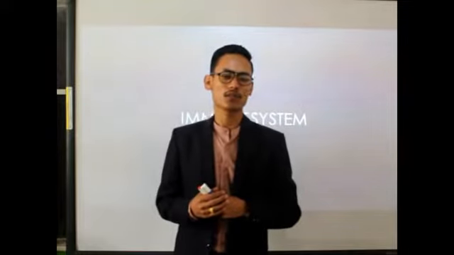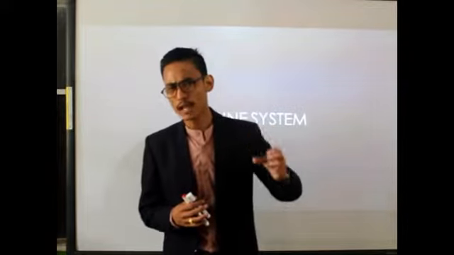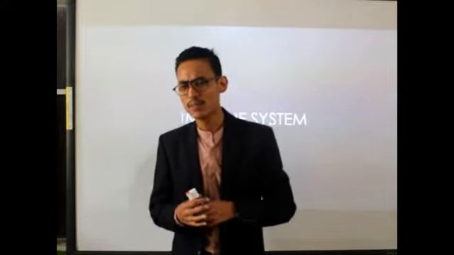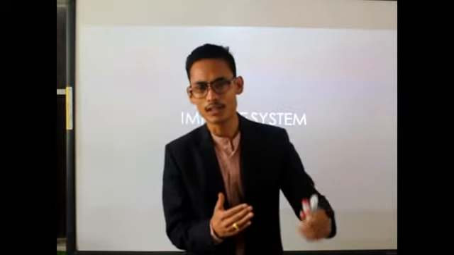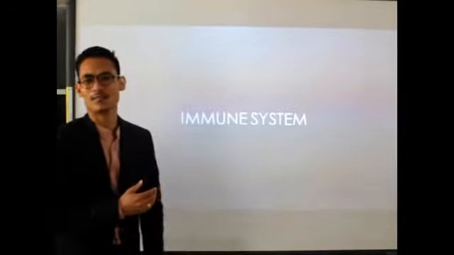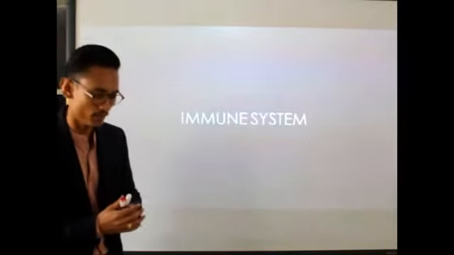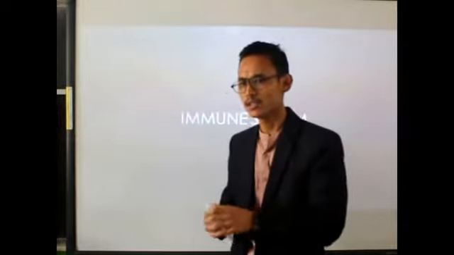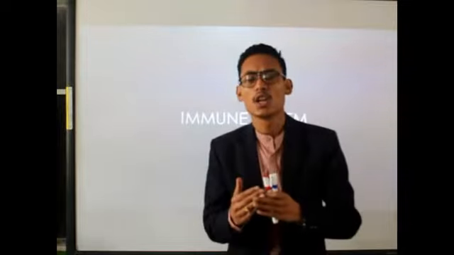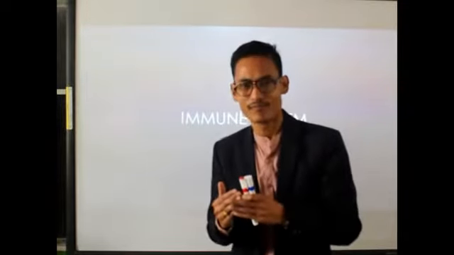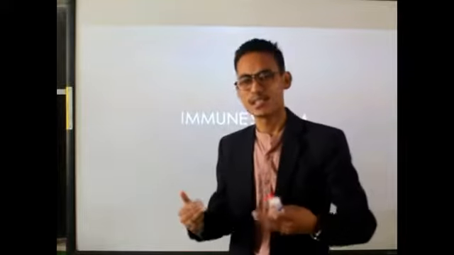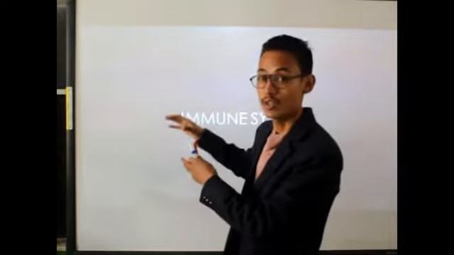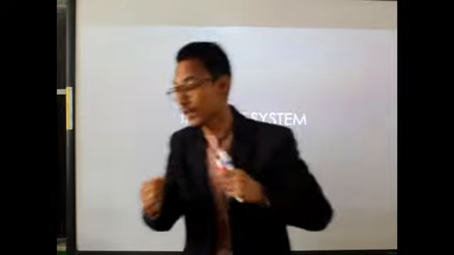Now what is that particular system that will come into action when those pathogens, when those germs simply cross the local defense system? Yeah, simply it's the immune system. So now we are going to learn about the immune system that will come into action when those harmful germs, harmful pathogens simply cross the local defense system, the local barrier systems. Here our immune system will come into action against those invading germs.